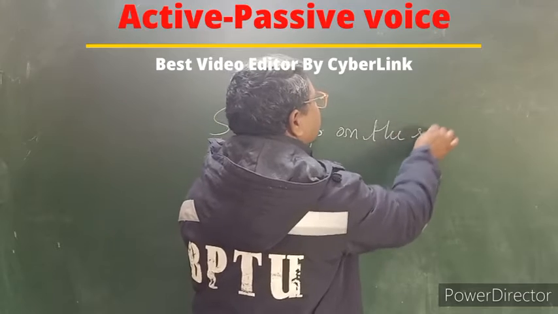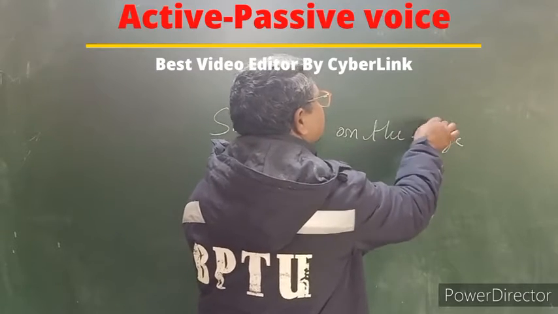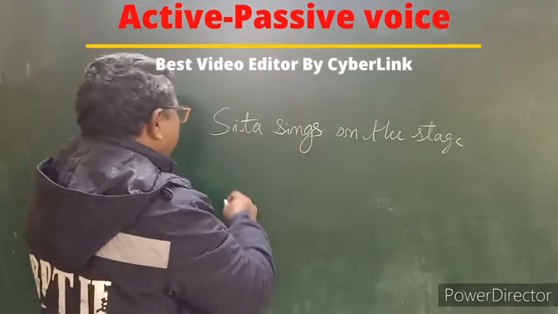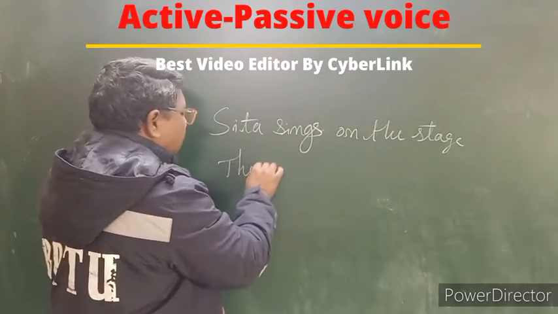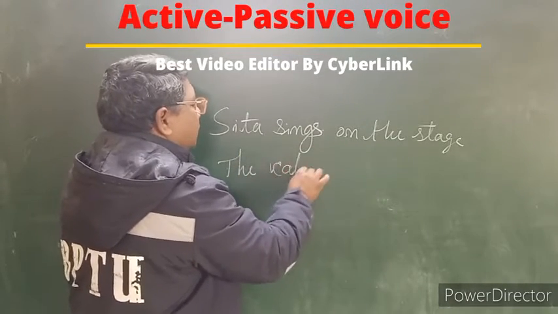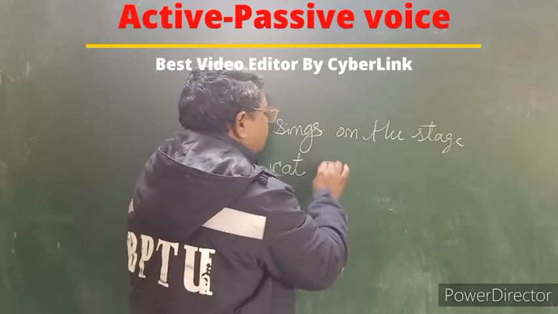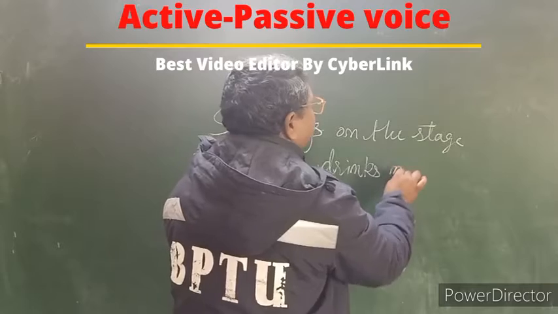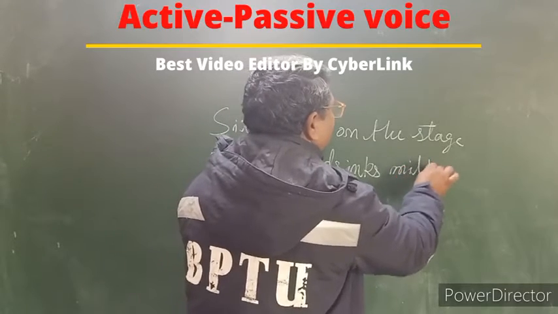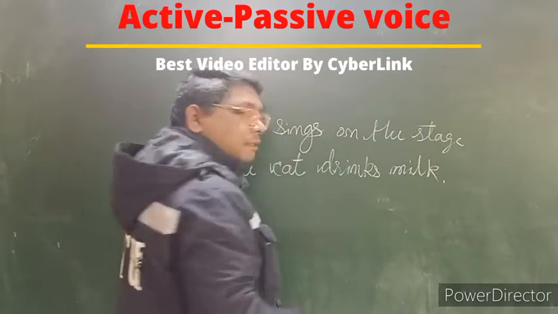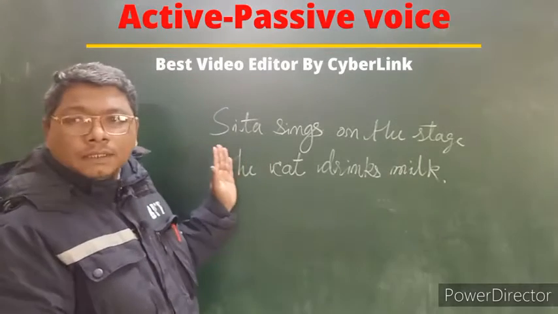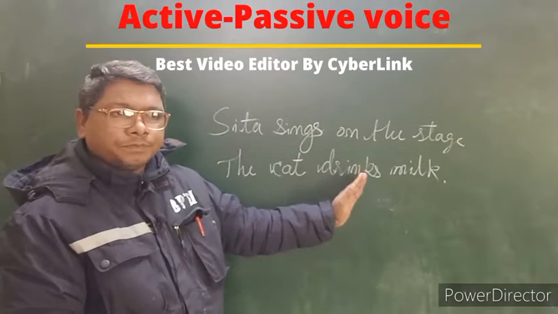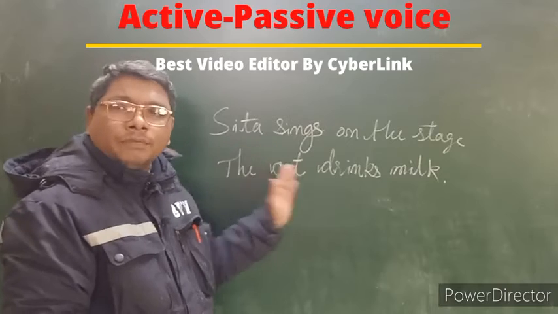The cat drinks milk. These are simple sentences. This is called the active way.